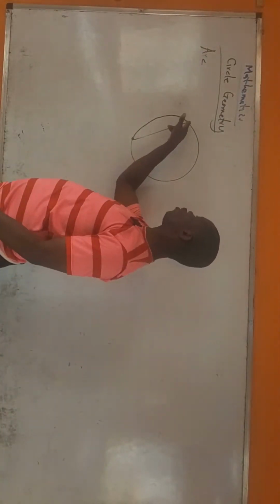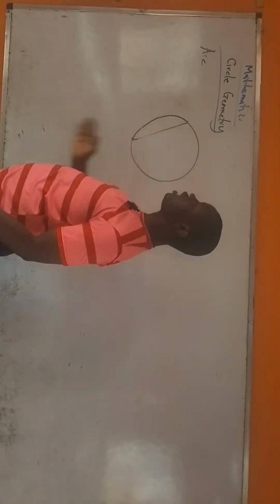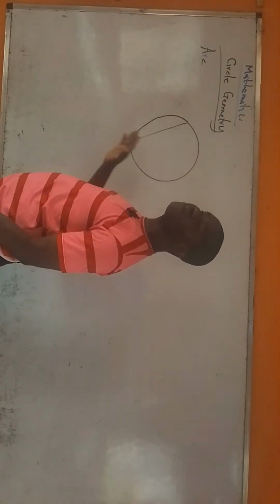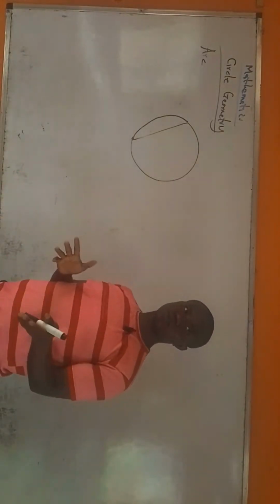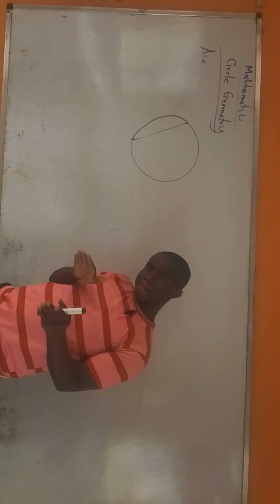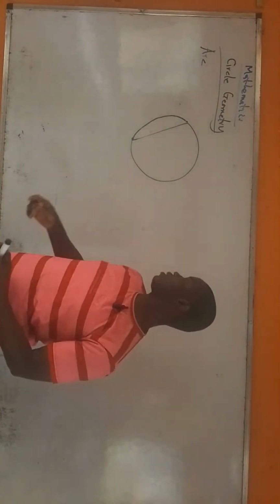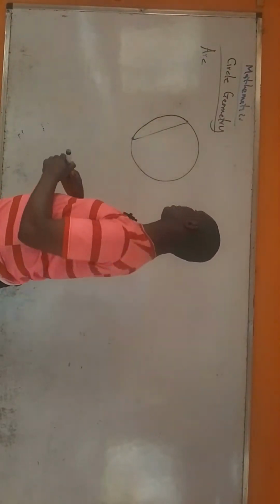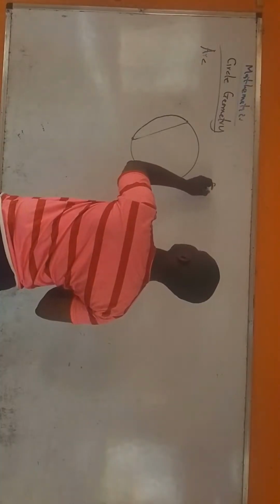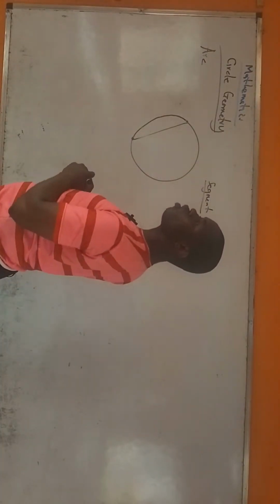So if I draw a chord here now, that chord divides the circle into 2 parts. Every chord divides the circle into 2 parts. If the chord is not a diameter, it divides the circle into 2 unequal parts.